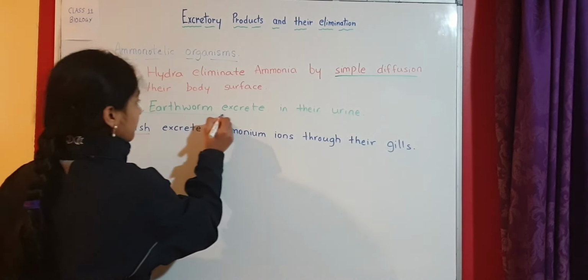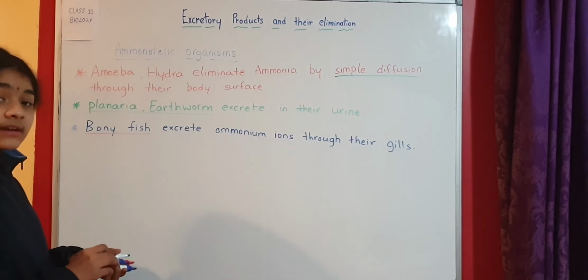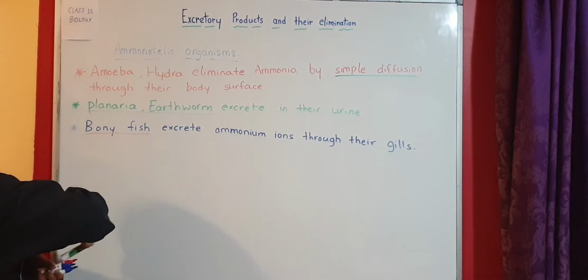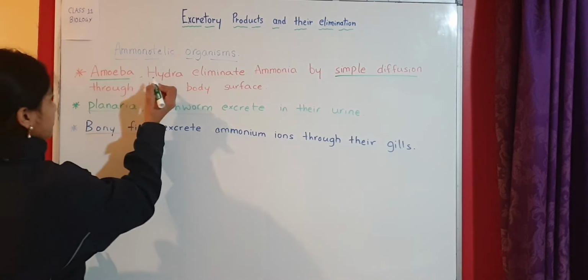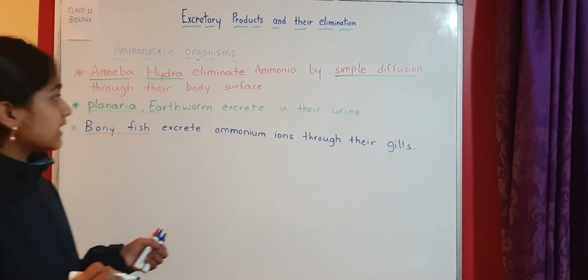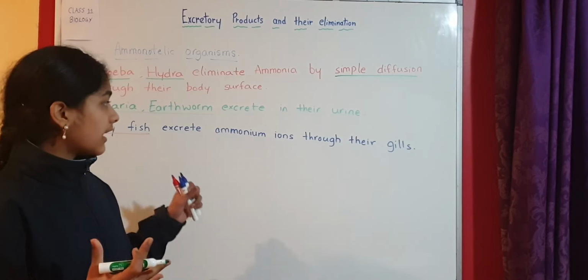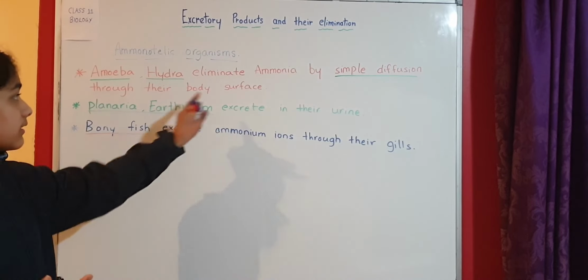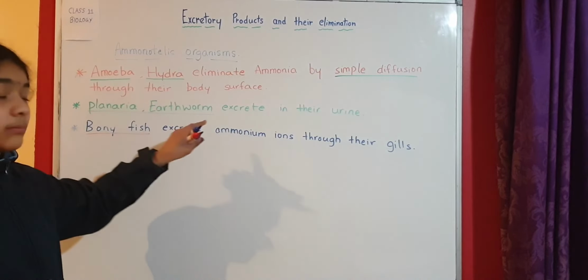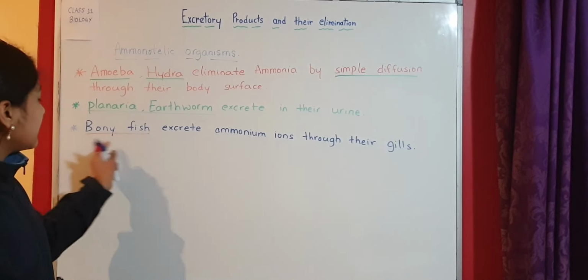Planaria and earthworm excrete ammonia in their urine. And amoeba, which is a protist, and hydra, which is an animal, eliminate ammonia. These are just lower animals, which means they're not so developed. If you talk about simple diffusion through their body surface, it's not so developed and advanced.